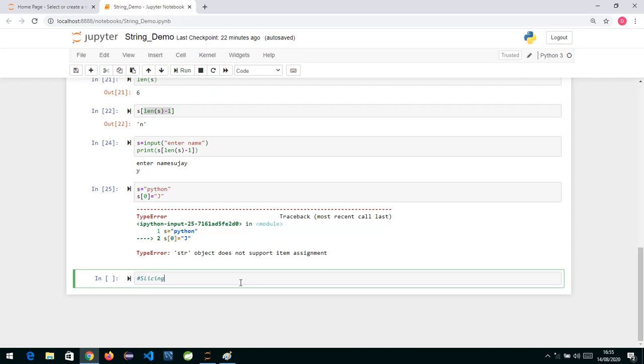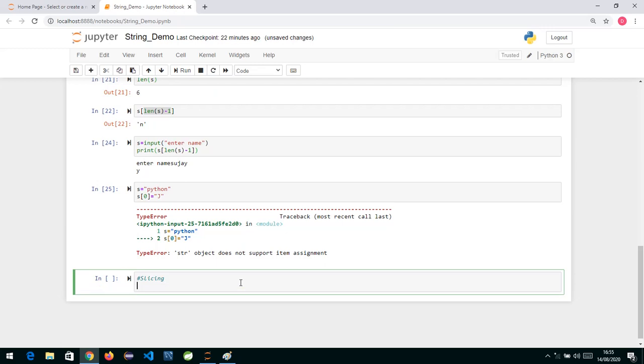So from a main string, suppose I want to extract only THON. If I want to extract a single character, I can use the index method.